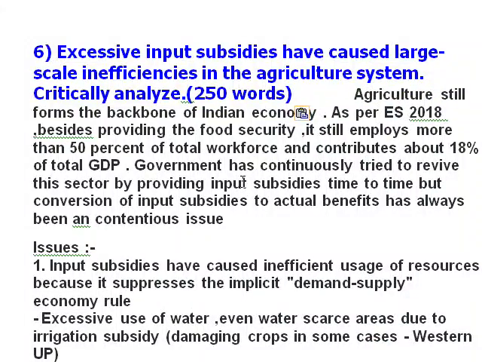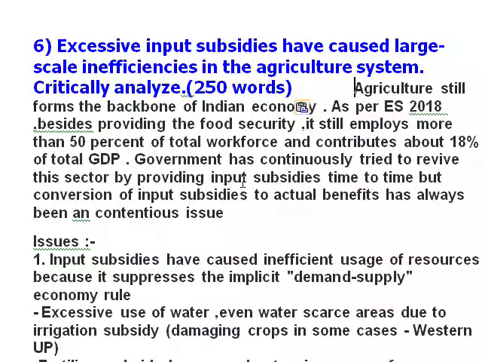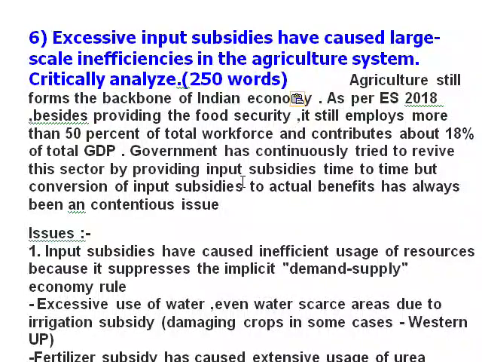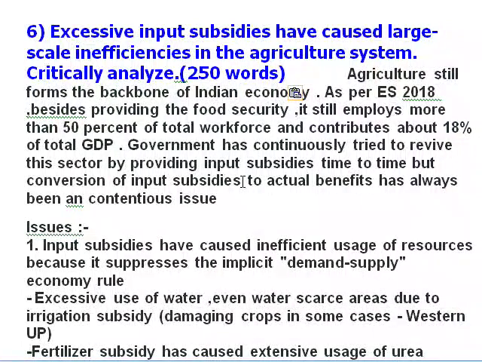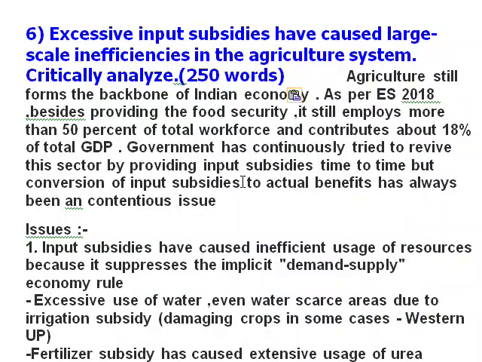So our first question: excessive input subsidies have caused large-scale inefficiency in the agriculture system. Agriculture still forms the backbone of the Indian economy.